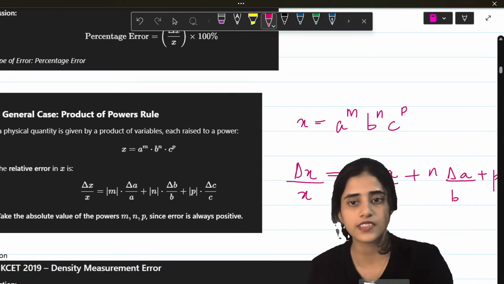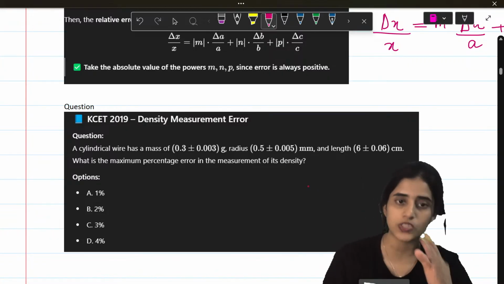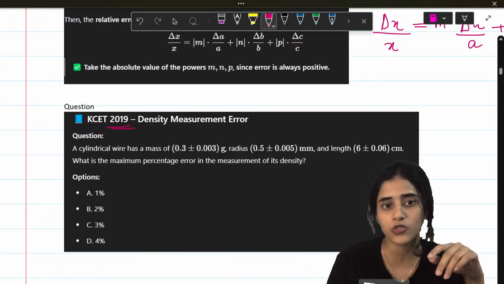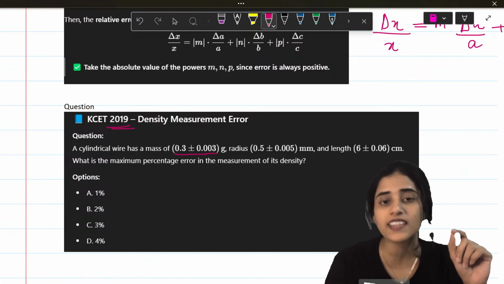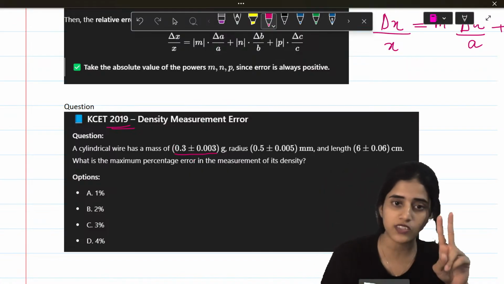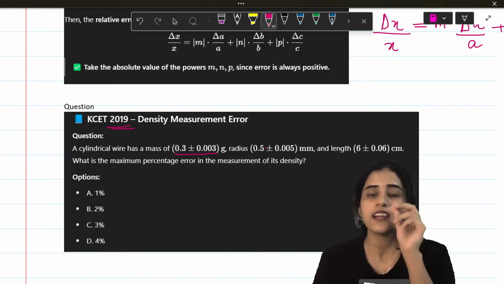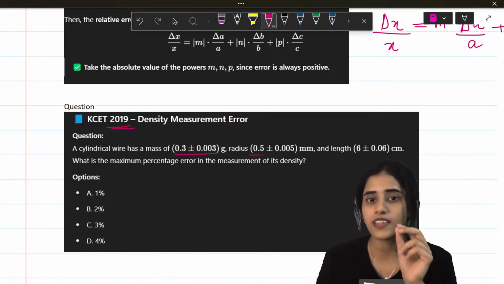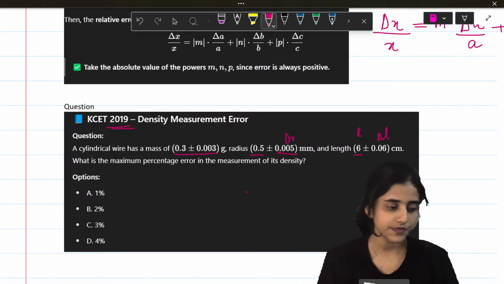Is this fine? I'll show you a question for all those who are asking me, ma'am, will all these come? This was a previous year KCET question. It came in 2019. See, a cylindrical wire has a mass of 0.3 plus or minus 0.003. So 0.3 is the actual value, your x. 0.003 is your delta x. Radius is 0.5. Again, this is r. This is delta r. Length, so this is L. This is delta L.